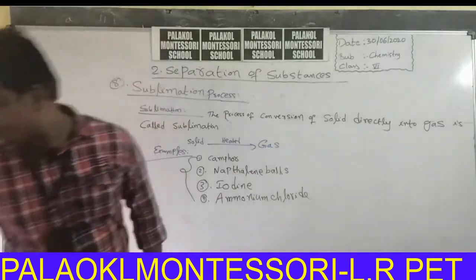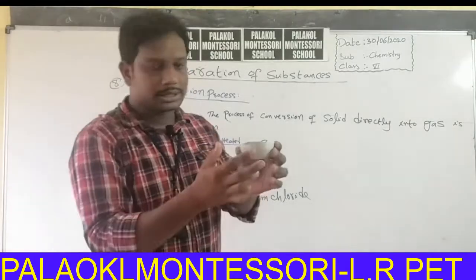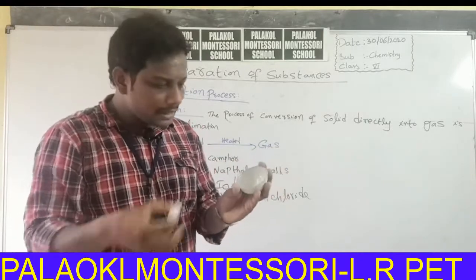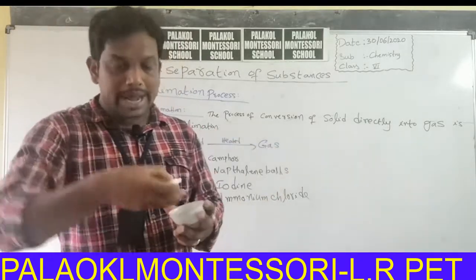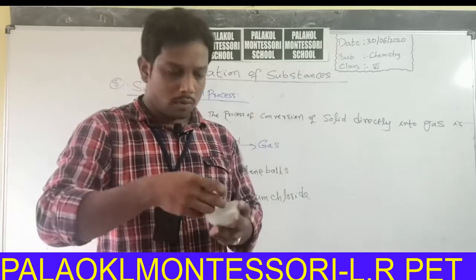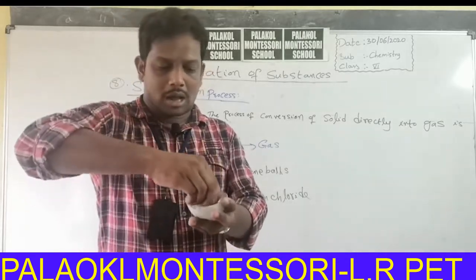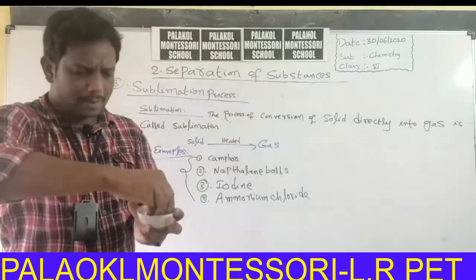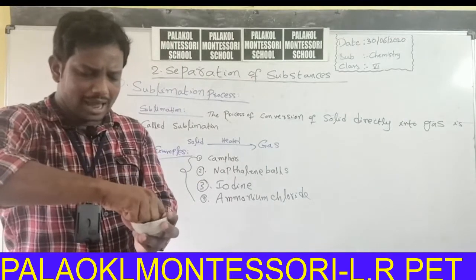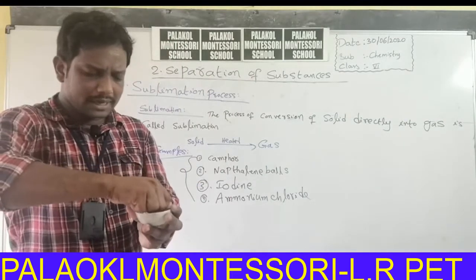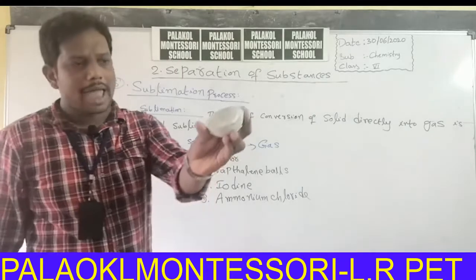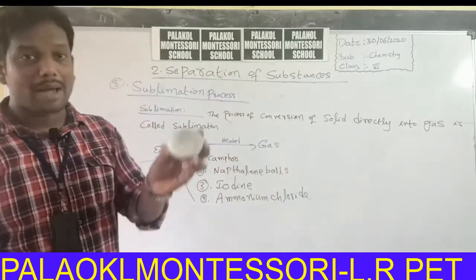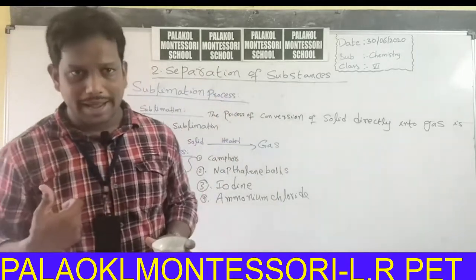Say for example, this is a china dish. This is camphor. Now I prepare a mixture with sodium chloride salt. Take a small amount of sodium chloride and one piece of camphor. Now mix these two and prepare a mixture. This is a mixture of camphor and salt.